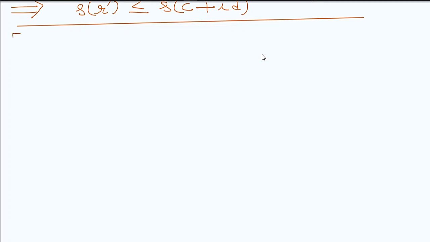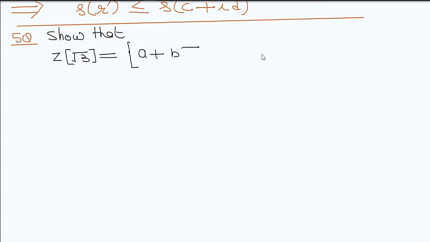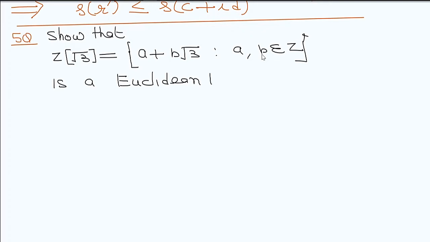Now question number 5. Again show that Z of square root of 3 is a Euclidean domain, where the elements are of the form a plus b under root 3 such that a and b belong to Z. Any question that comes will be of this type.